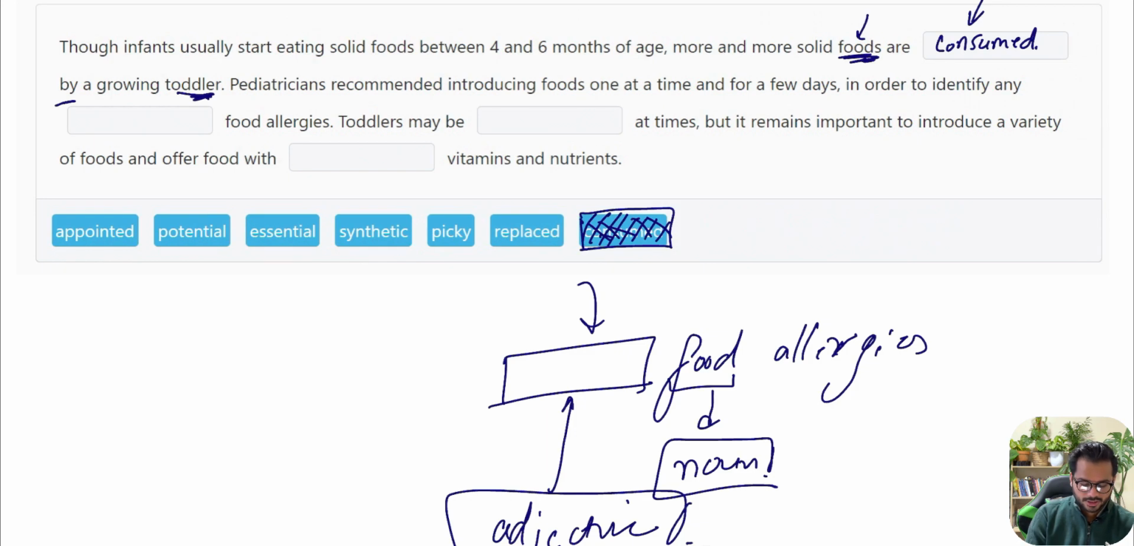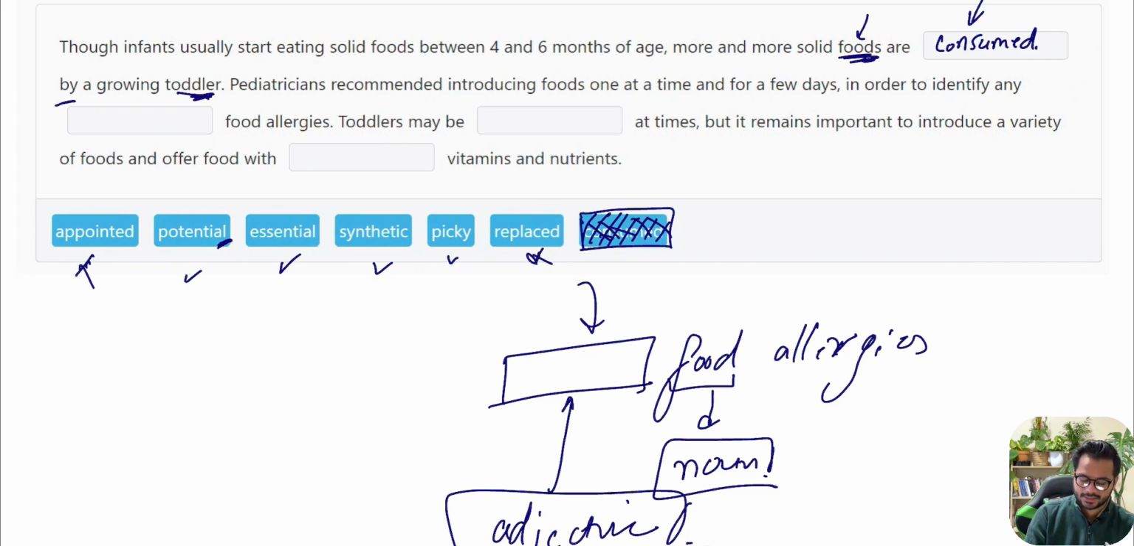So out of all the given options, appointed, it's a verb, so can't be my answer. Potential, it's ending with al, can be my answer. Essential can also be my answer, because it's ending with al, most of the cases that word has been changed from a noun to an adjective. So that means yes, that could be my answer. Synthetic could be my answer. Yes, picky could be the answer. Replace can't be the answer.